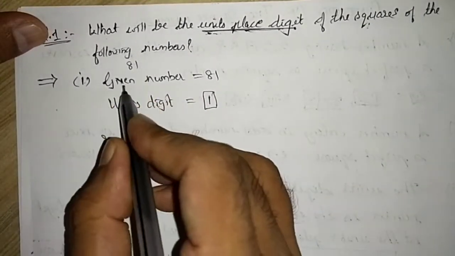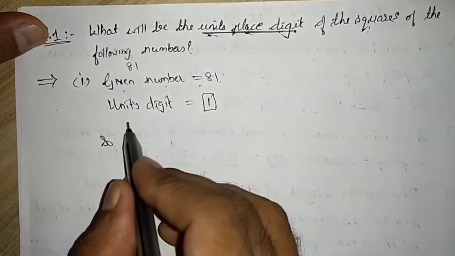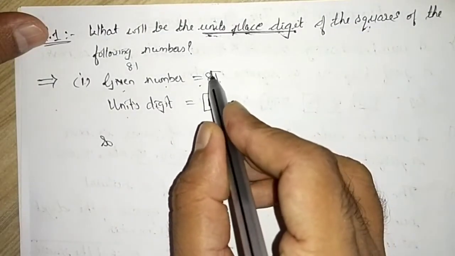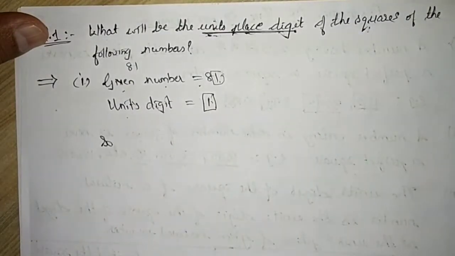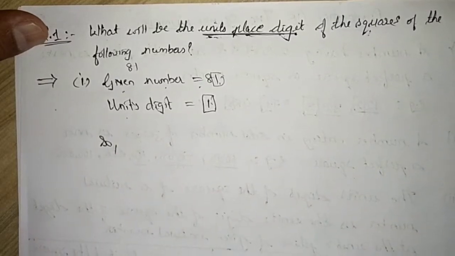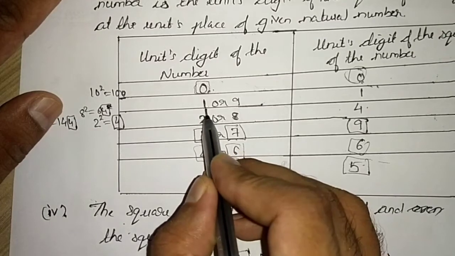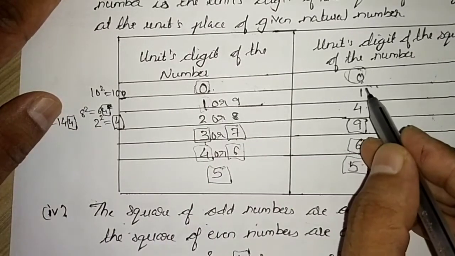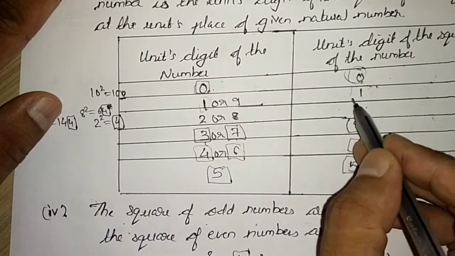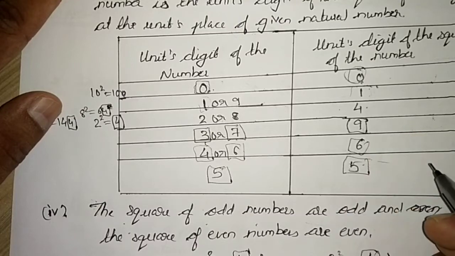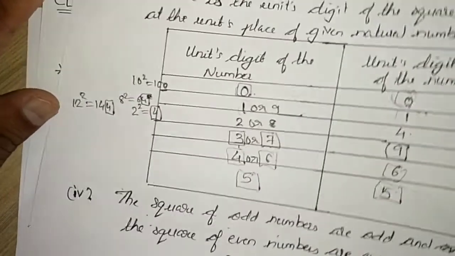Understood? So we will write like this: given number is equal to 81, units place of it is 1. So I have written 1. And we know with the property I have discussed, if the units place of a number is 1, then the units place of the perfect square will be 1 only.